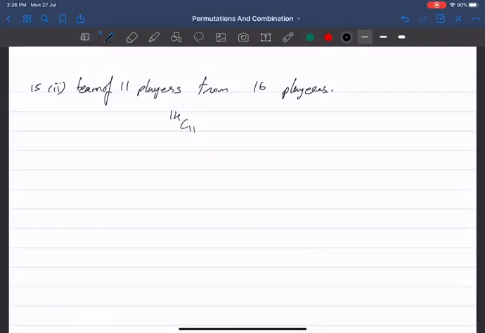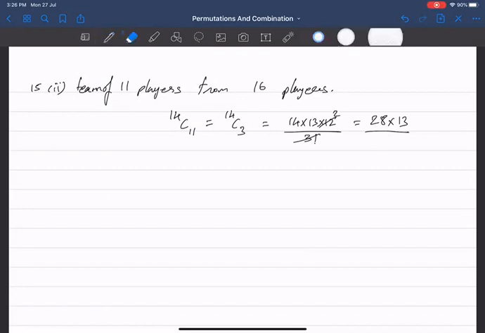खत्म हो गया ना. Which is same thing as 14C3. Do you understand why? I understood. So it will be 14 into 13 into 12 upon 3 factorial, which is 2. So it will be 28 into 13. ठीक है. That was easy. I think anything else other than this, कोई doubt नहीं होना चाहिए.